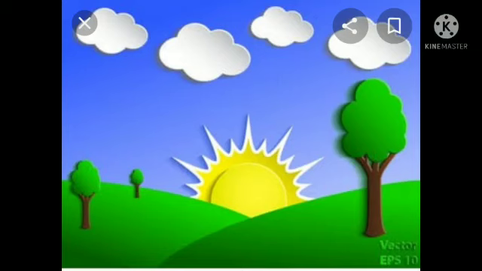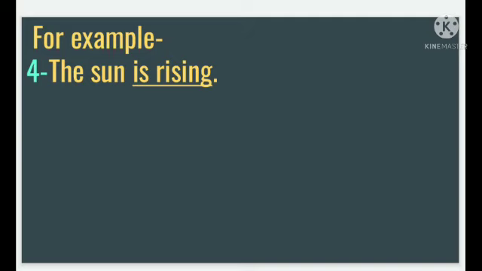Example 4 is the sun is rising. As I already told you, with a singular subject we will use is, and with the verb we have to add ing. Then, the sun is rising.